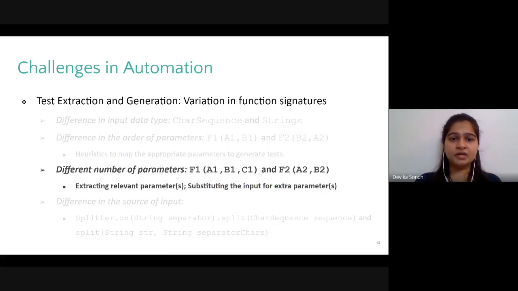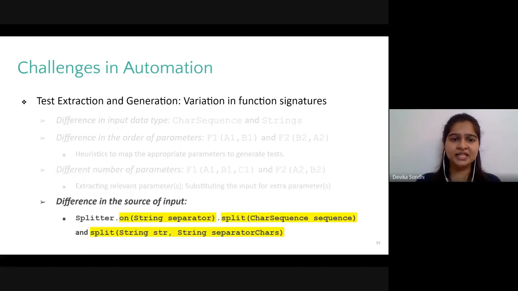Often, there may be a variation in the number of parameters that the matching functions take. This variation may arise due to certain customizations in the functionalities. Hence, shortlisting the closest parameter mappings or substituting for the missing parameter in the test case requires consideration while generating the test suite. And lastly, we observed cases where a parameter appearing explicitly in a function appears as implicit in its match function.